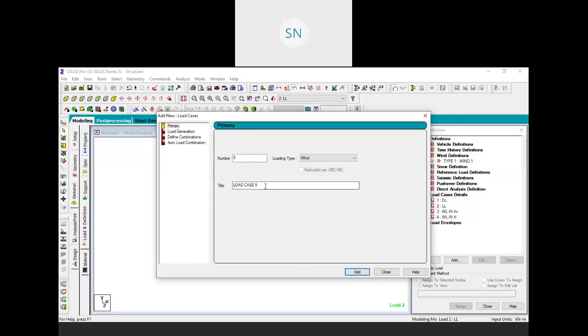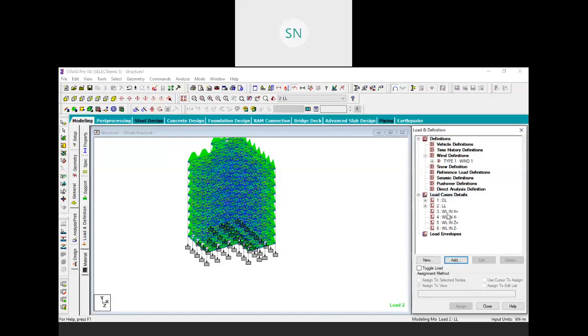Add, again wind load in Z positive. Add, and wind load in Z negative. Add. So these are the load cases. Now what we need to do, we have created a pressure. Now we need to provide only the direction and a multiplication factor, that from the positive x direction this wind is going to be assigned with this much factor, right?